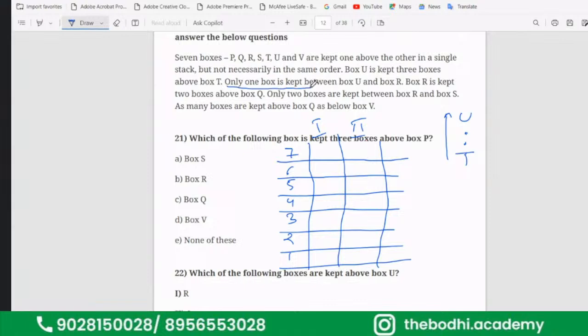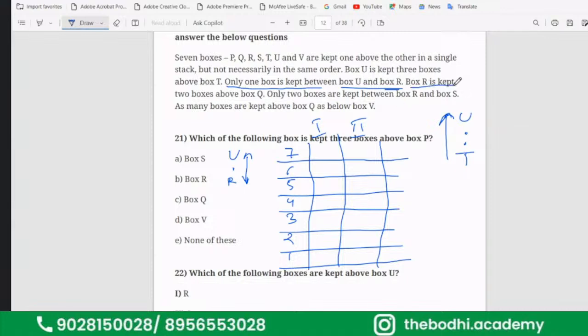Only 1 box is kept between U and R. This two-way arrow means what? Direction is not known. Here U can be on the top or R can be on the top, whereas in the U and T condition, direction was known. It's given that U is kept above.